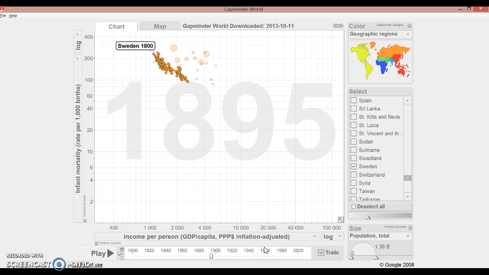And this is because in 1804 there was an outbreak of smallpox. In 1805 to 1807 there was war against Napoleon and his armies. In 1808 Sweden went into a war with Russia, and then in 1812 to 1813 there was war against Napoleon and Denmark. This is also where Sweden lost a lot of its population. In 1834 there was an epidemic of cholera that troubled the country, and this is very significant towards infant mortality